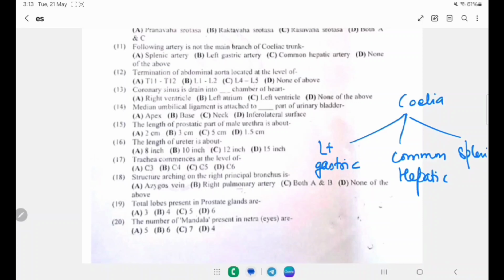A. Splenic artery, B. Left gastric artery, C. Common hepatic artery and D. None of these. So all these are branches of the celiac trunk.